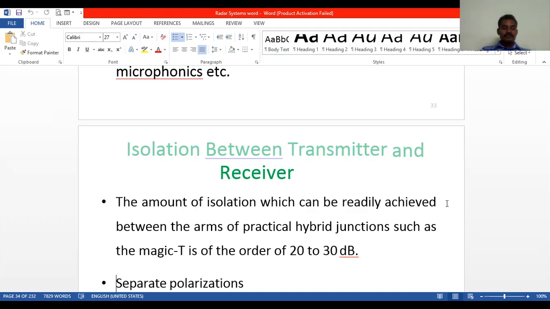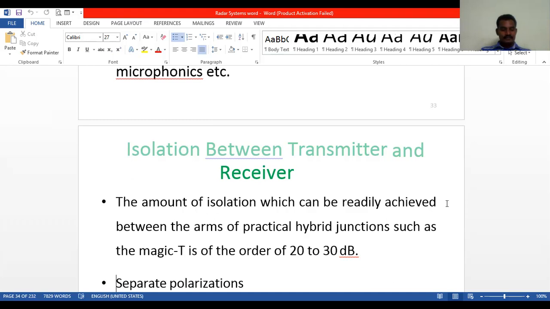The amount of isolation which can be achieved between the arms of practical hybrid junctions, such as what are the practical hybrid junctions? Here the practical hybrid junctions are the magic T, the rat-race, or the short slot coupler. These are all of the order of 20 to 30 dB.